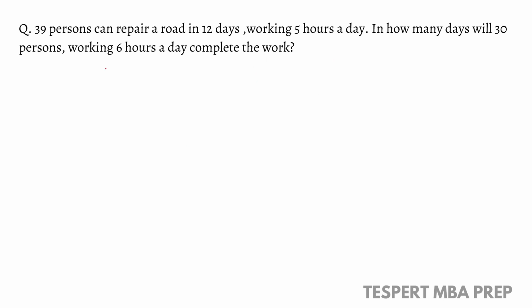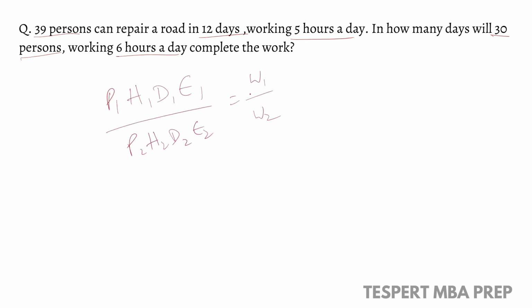So here 39 persons repair a road in 12 days, working 5 hours a day, and in the second case 30 persons are given, working 6 hours a day, and we need to find the number of days, right? Here work is not mentioned, so we have to ignore work. So what was our formula? P1 H1 D1 E1 by... as it is not given, ignore this. Efficiency is not given, so ignore this.